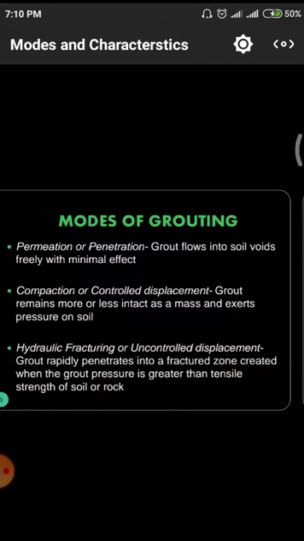So with this hydraulic fracturing, we are acting against these tension forces, so that some zone will be created when the grout pressure is greater than the tensile strength of the material.